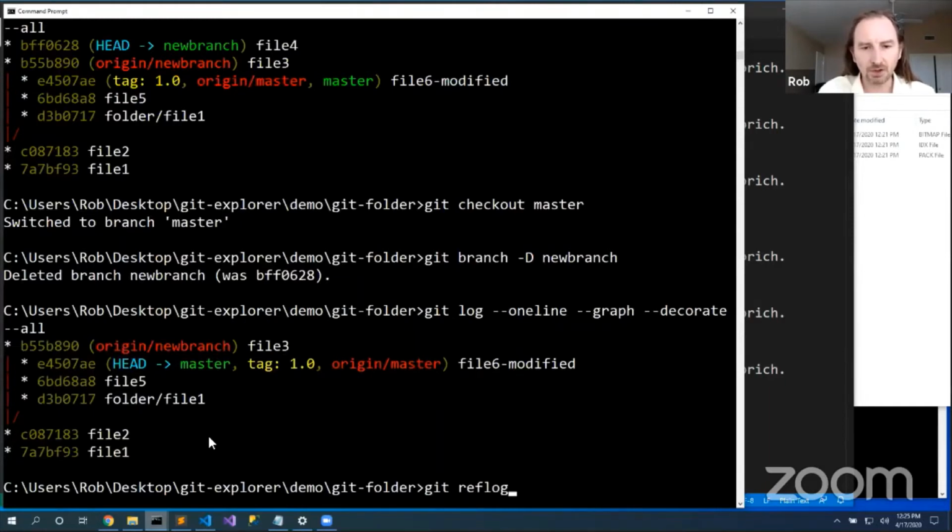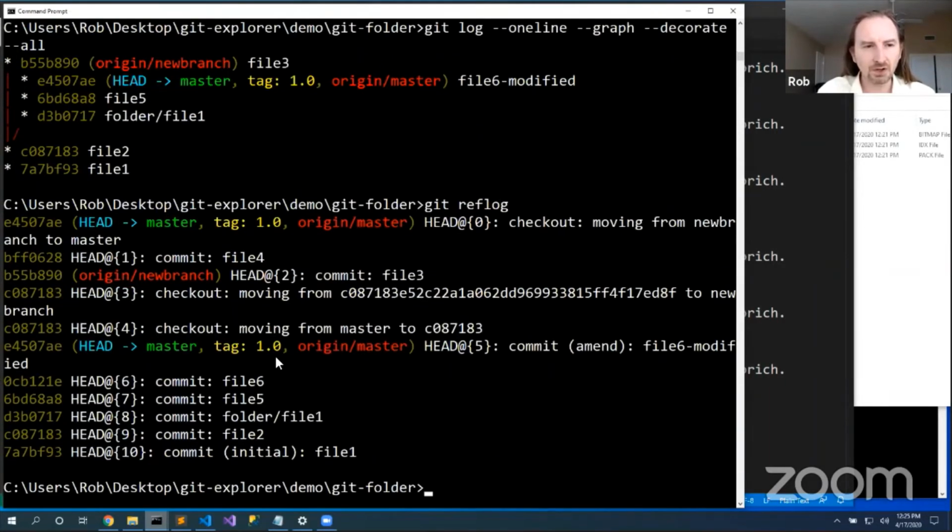Git reflog. Now by default, reflog will look at head. And so it says, okay, I was here and then I was here and then I was here and then I was here. I used to be right here on BFF 0628 and then I moved to this E45. Well, let's go back to this BFF.